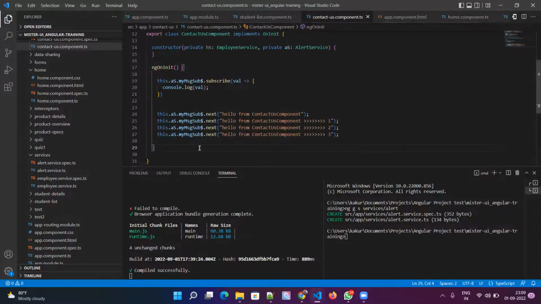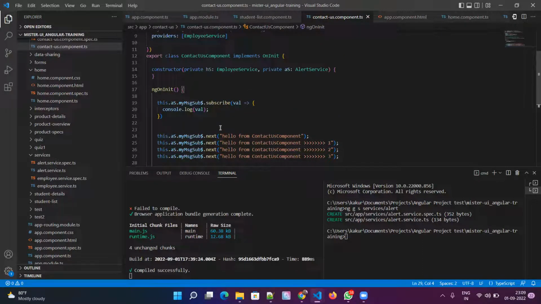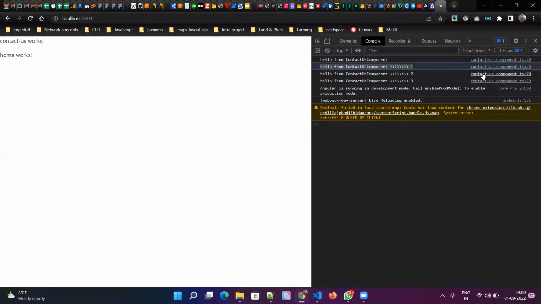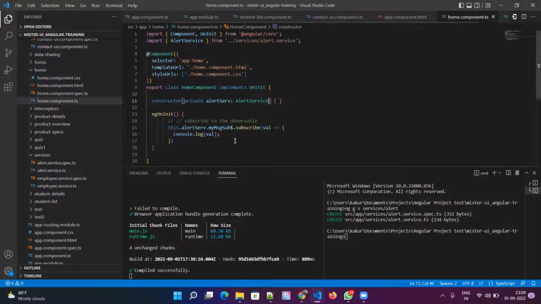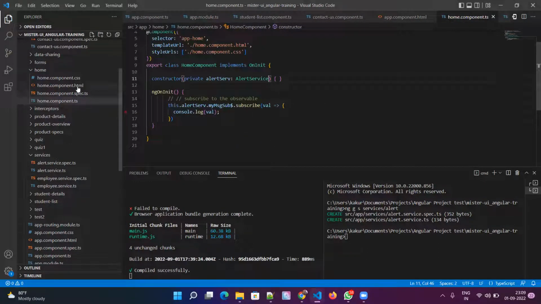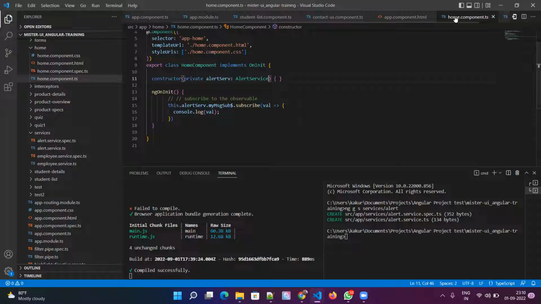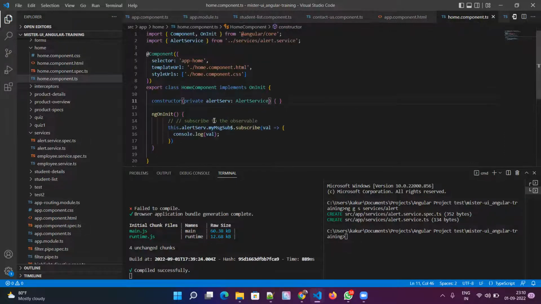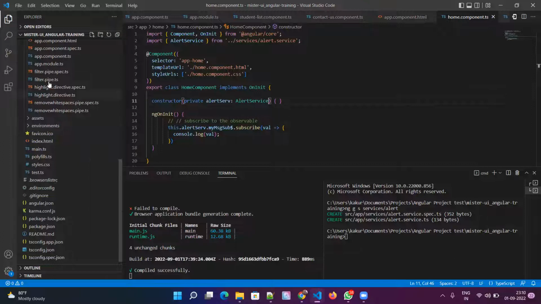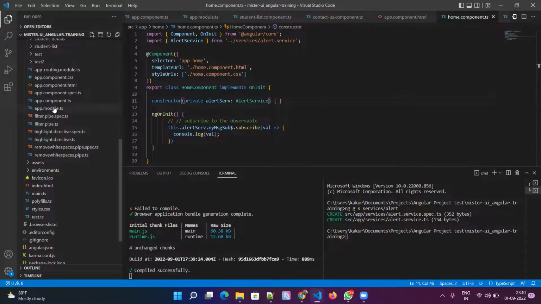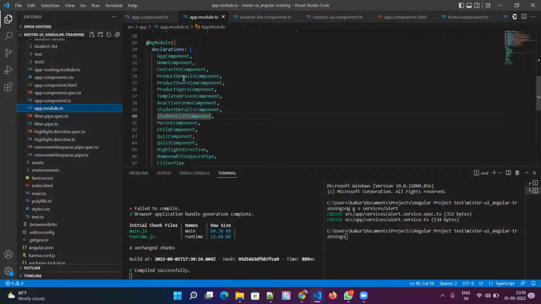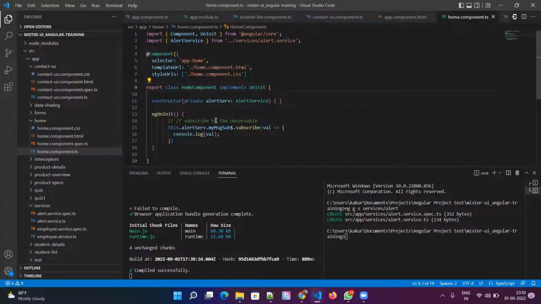Okay, so now these are not related, but it's not printing in home component because home component is getting rendered first, I think. Let's see, the app component is registered with the same module. Home component, yeah, it is registered.